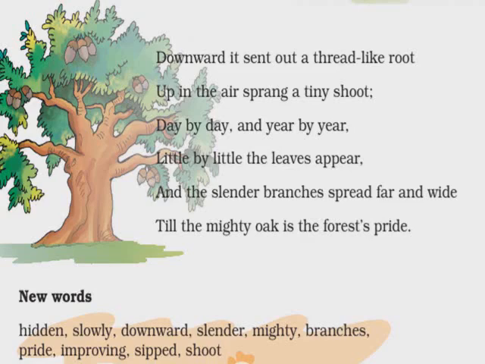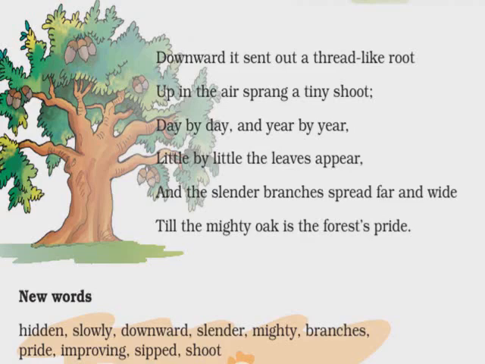The next line: up in the air sprang a tiny shoot. Now, reading the word shoot, you might remember the gunshot. Here, the meaning of shoot is sprout. Remember, shoot here does not mean that gunshot. That shooting is different. Up in the air sprang a tiny shoot. Tiny means very small. So a very small sprout will come out of the soil from the acorn seed,